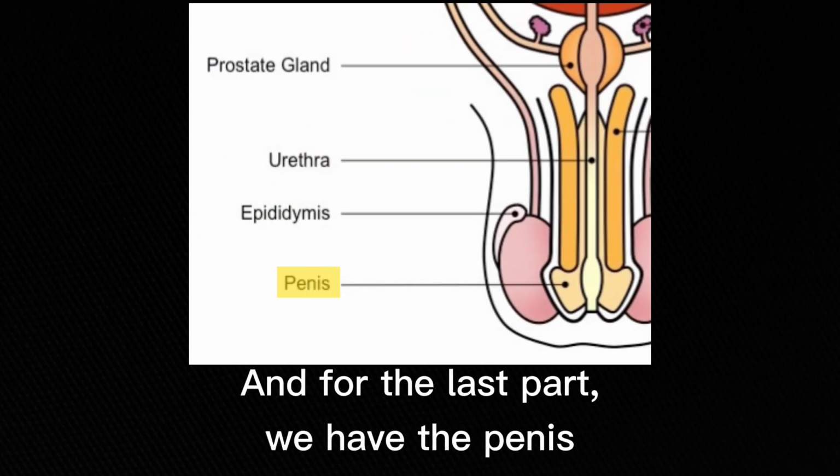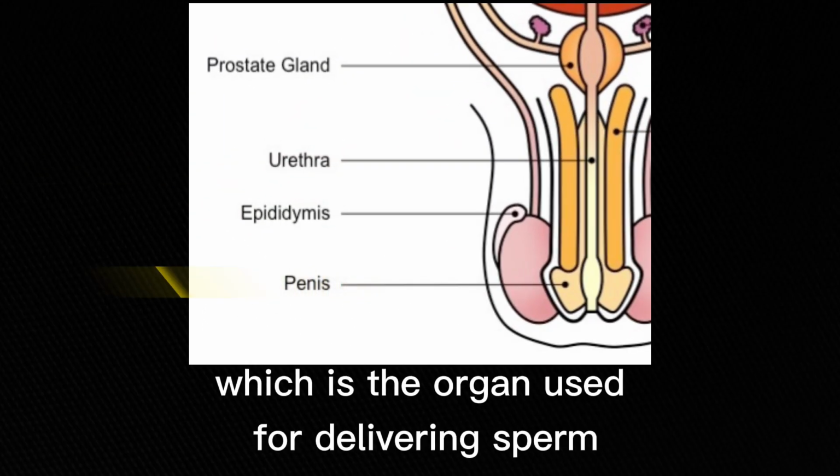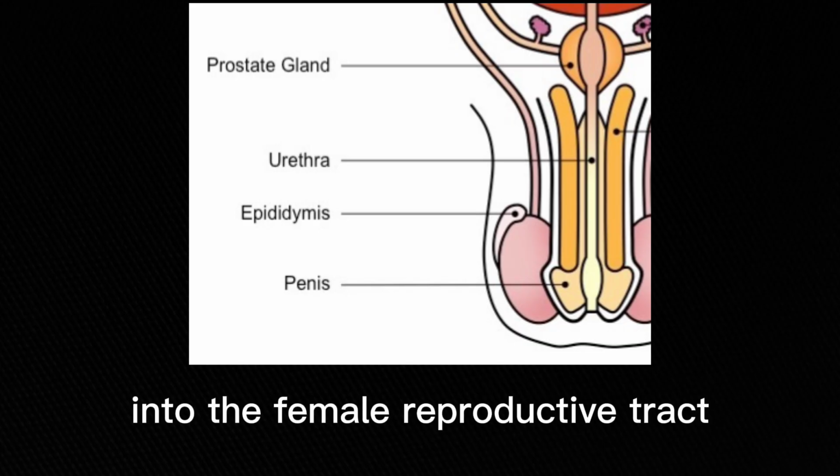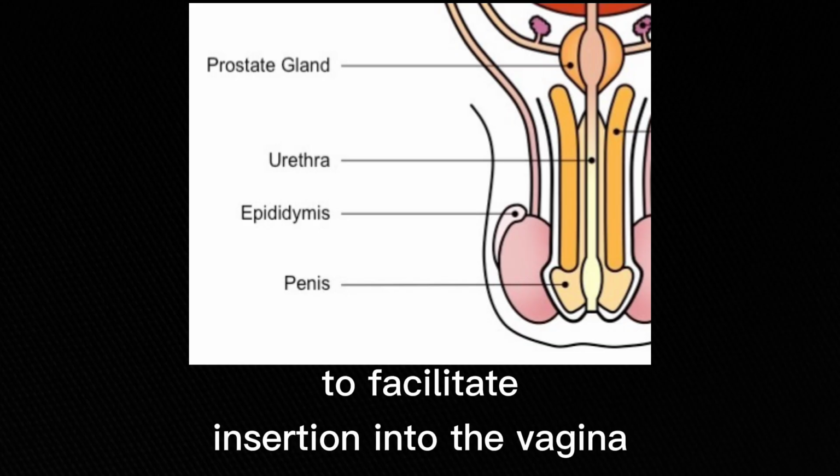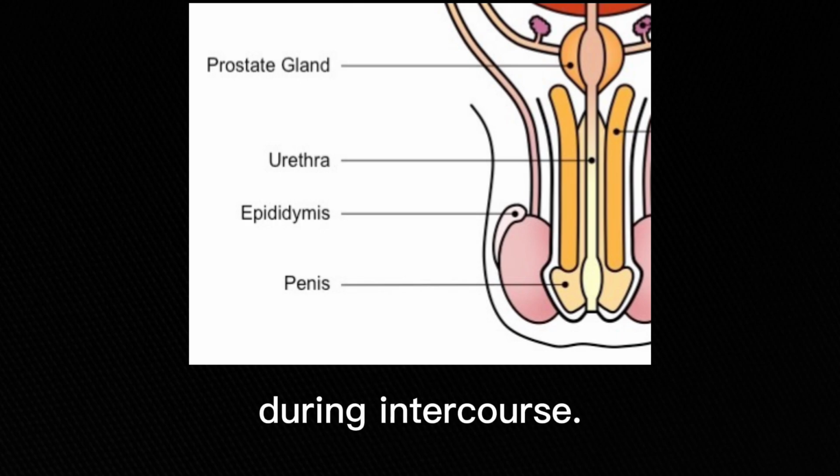And for the last part, we have the penis, which is the organ used for delivering sperm into the female reproductive tract, and during sexual arousal, it becomes erect to facilitate insertion into the vagina during intercourse.